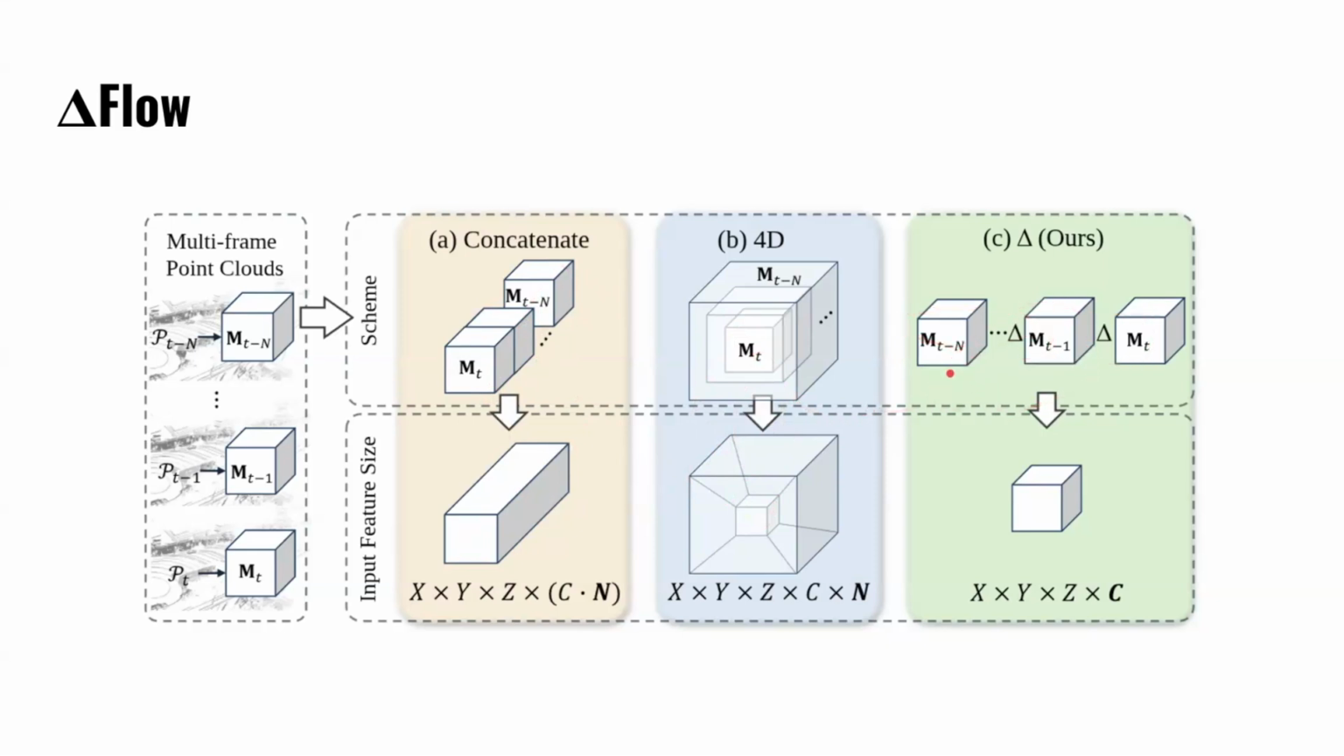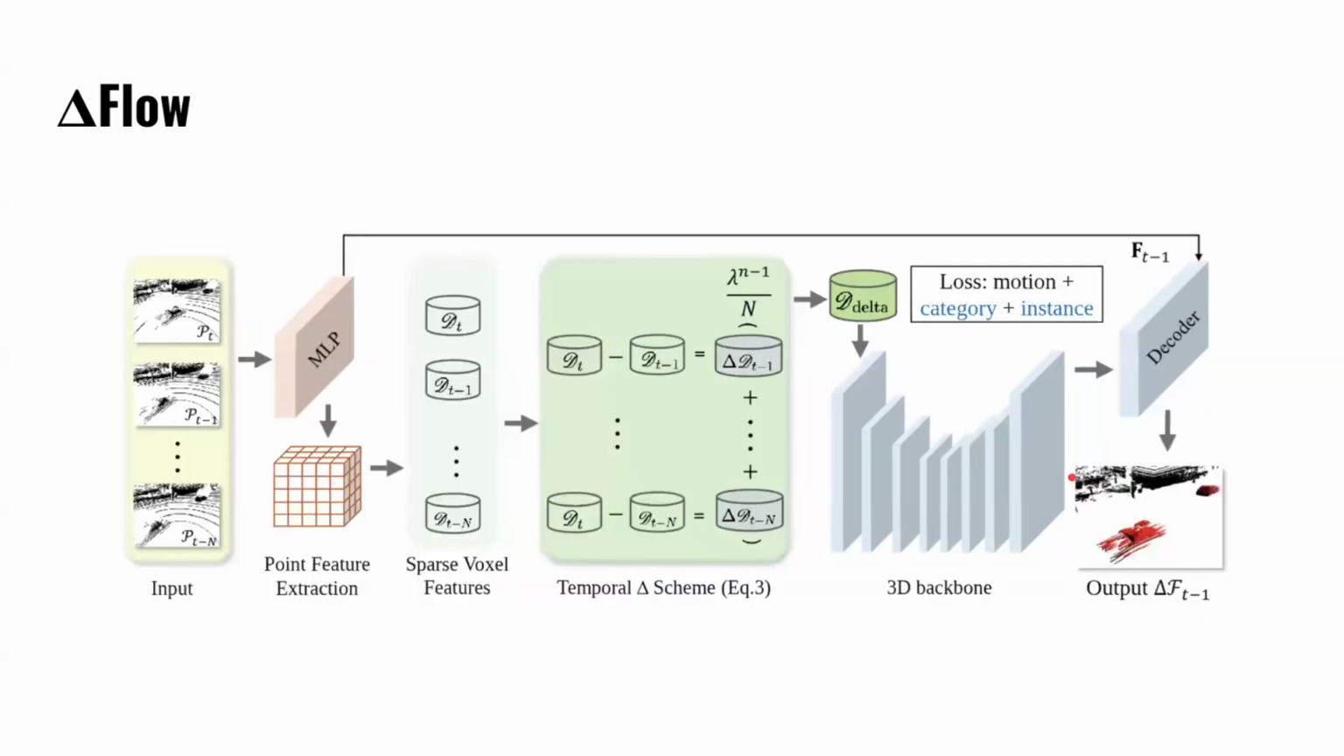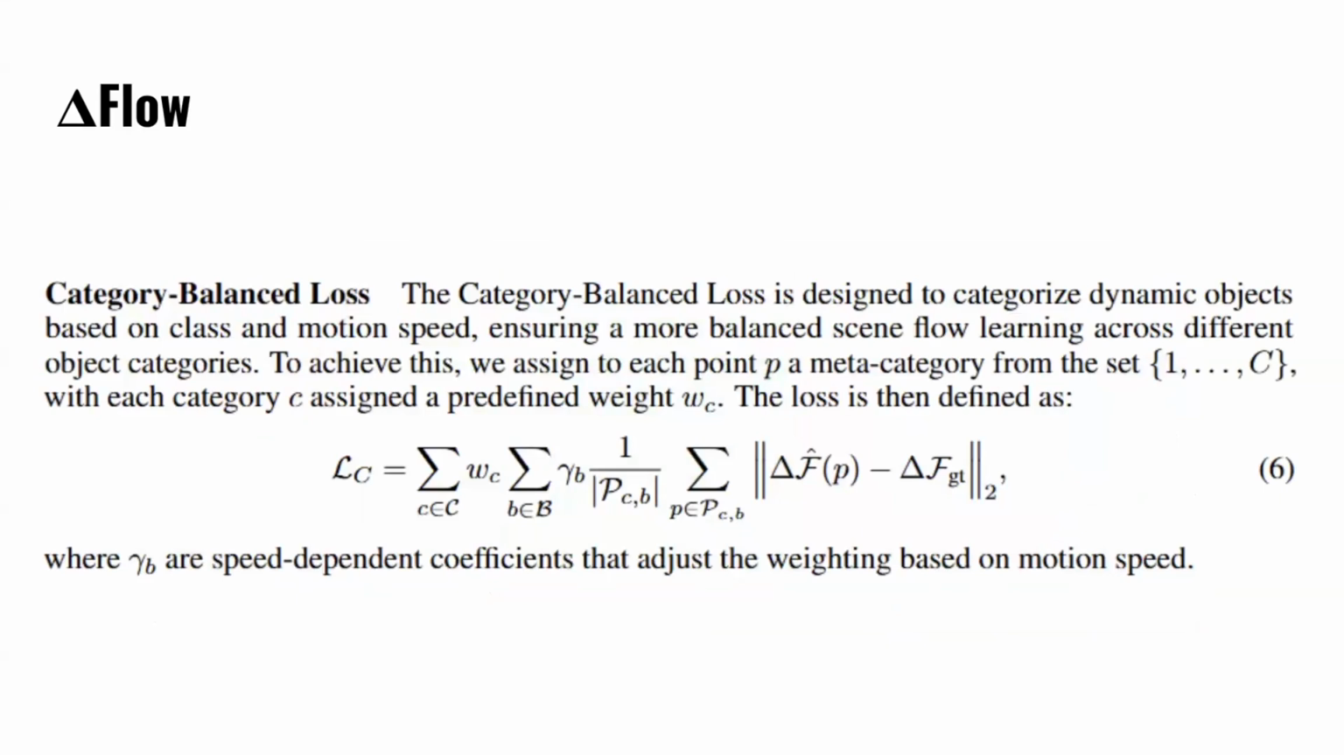So they take the feature maps at every time step and they subtract the previous features, and then using the delta time step, the delta scheme, they're able to get one final feature map that's used as input to the model.